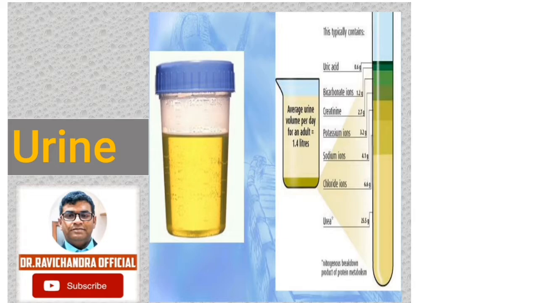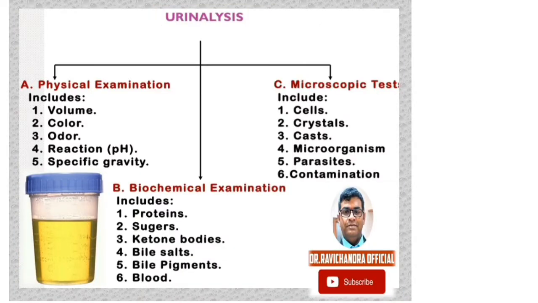Now, we will discuss in this episode chemical examination of urine. In the urine analysis, biochemical examination plays a key role. In the urine, there are proteins, sugars, ketone bodies, bile salts, and bile pigments, and also blood in the diseased people when compared to the normal persons. The presence of these proteins is considered as proteinuria, and sugars is considered as melituria, and ketone bodies is considered as ketonuria, and presence of bile salts and bile pigments is considered as bilirubinuria, and presence of blood is considered as hematuria. Now we will discuss each one.